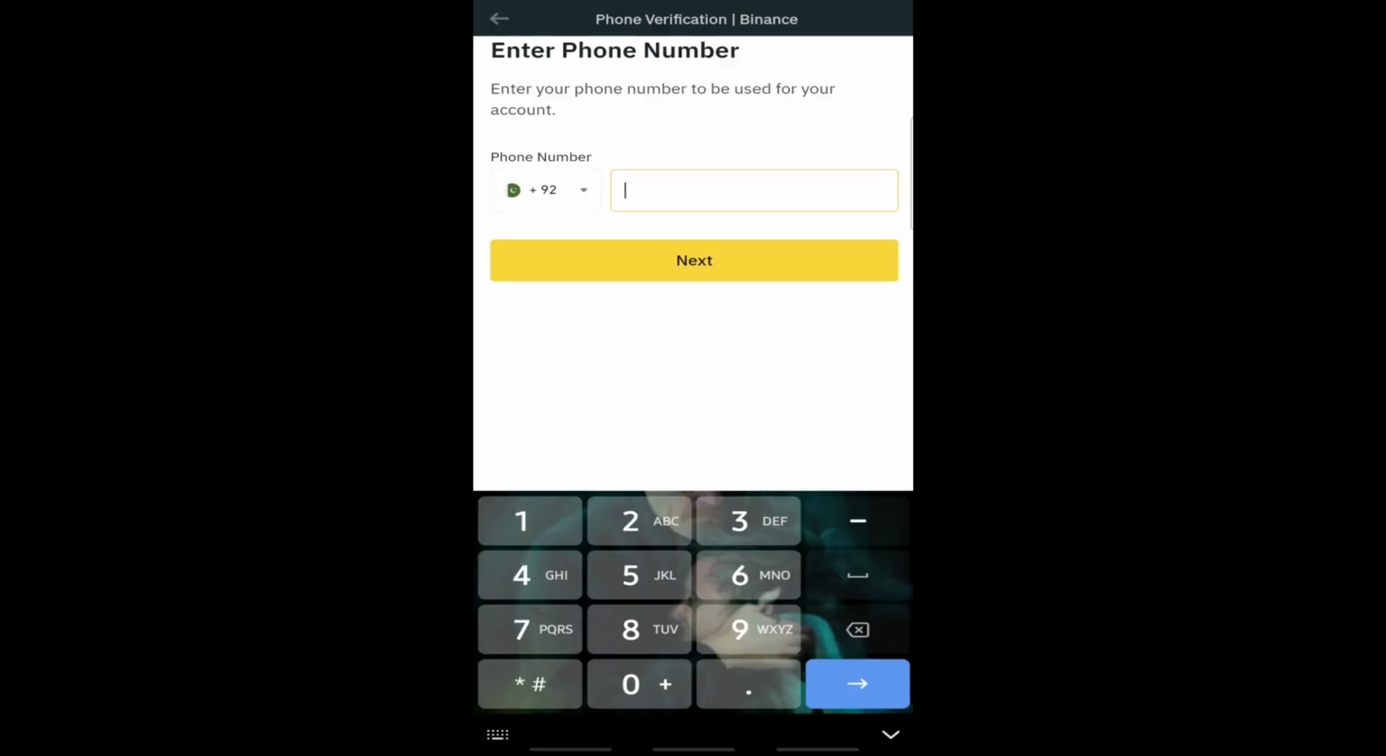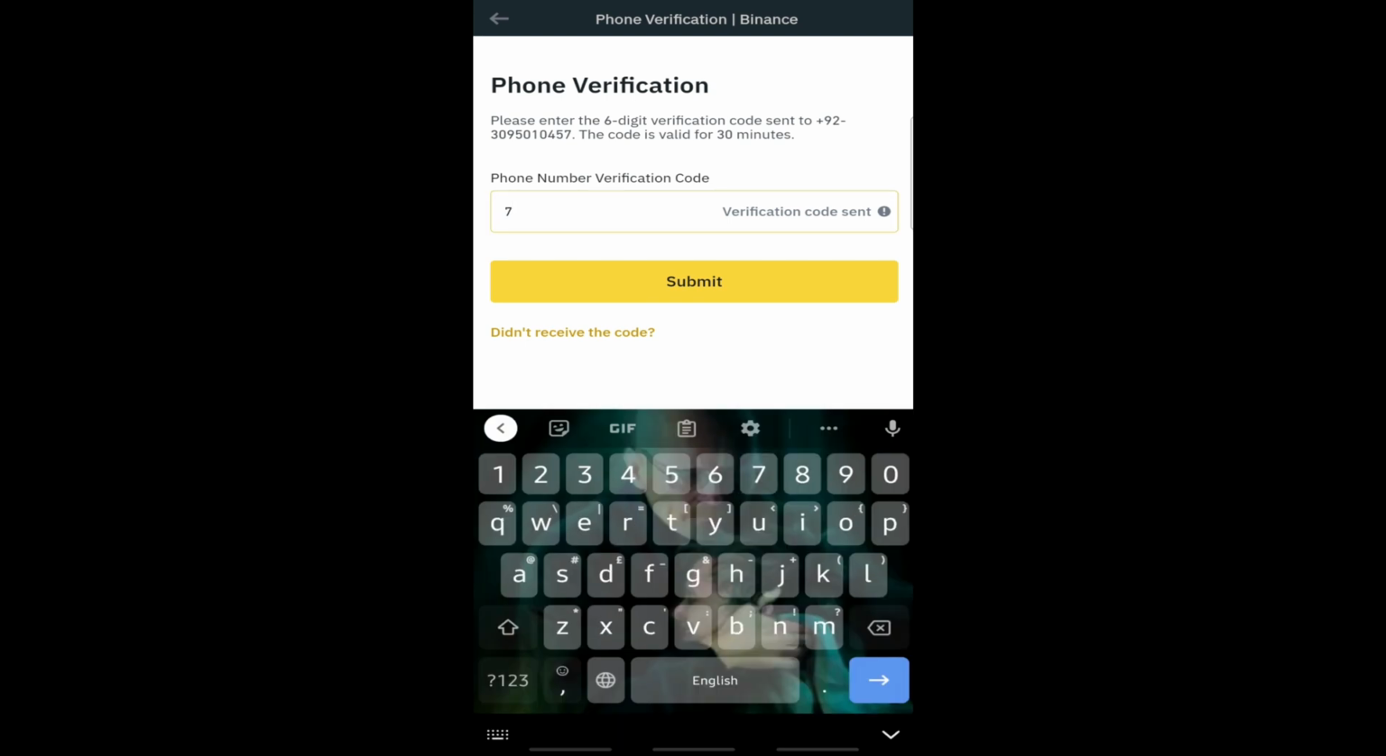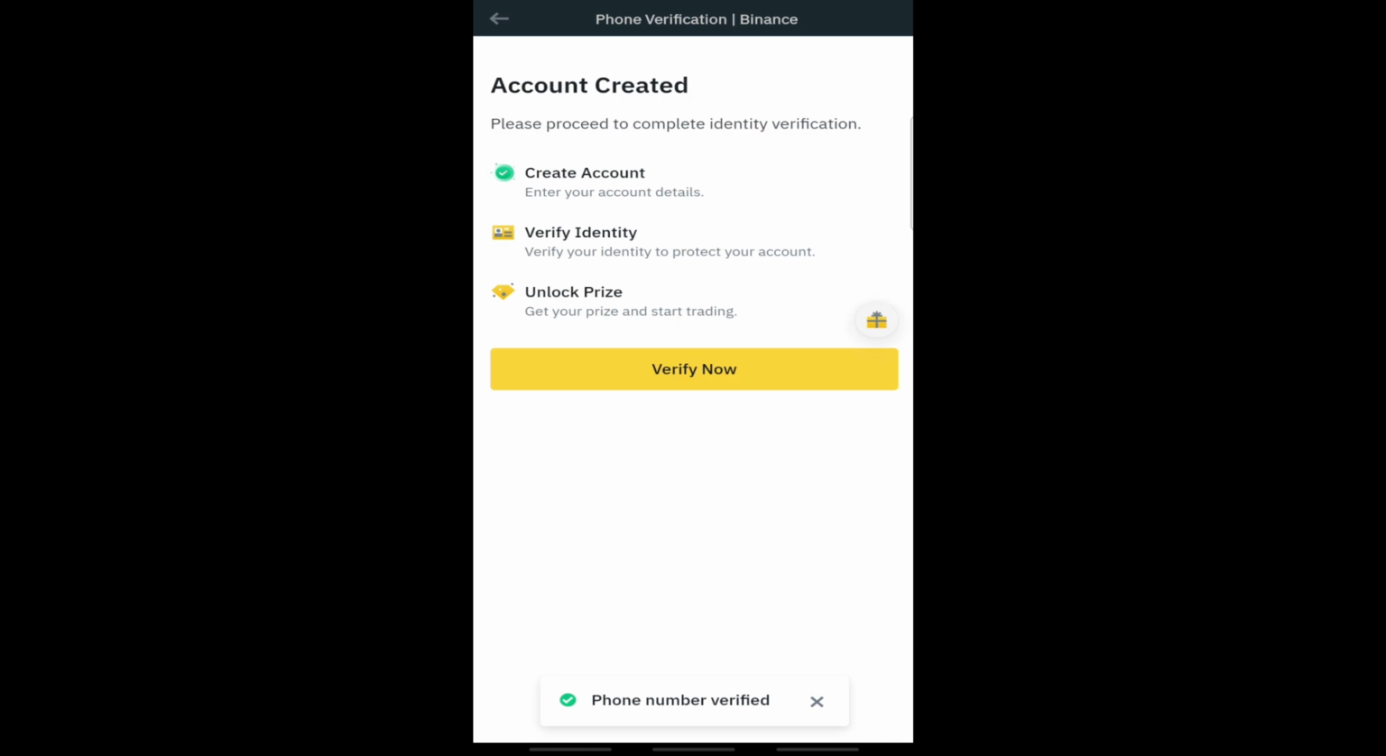Now you have to verify your phone number. Enter your phone number. You will receive a code. Copy that code and paste it here. Click on Submit and your phone number is verified. Now for further verification, click on Verify Now, and it will take you to the personal information page.